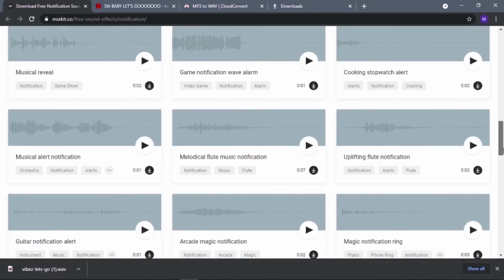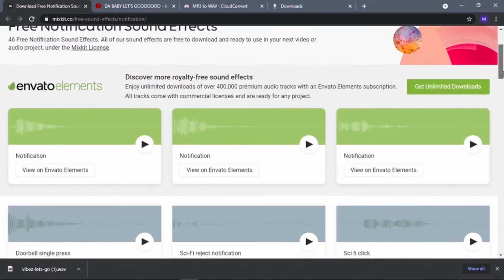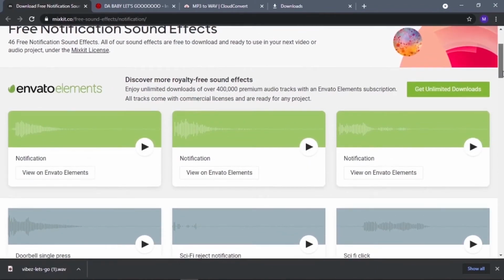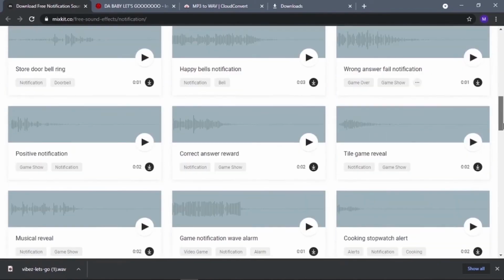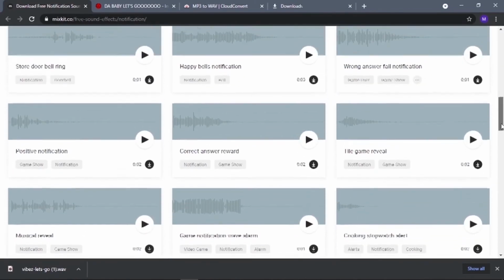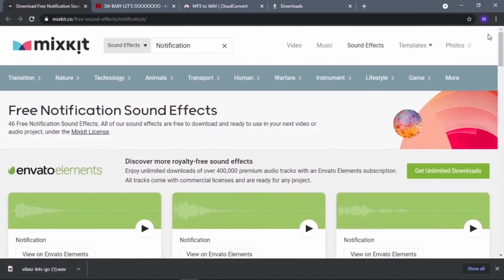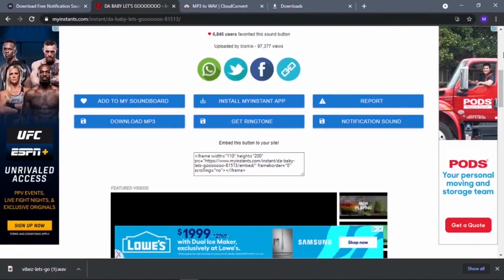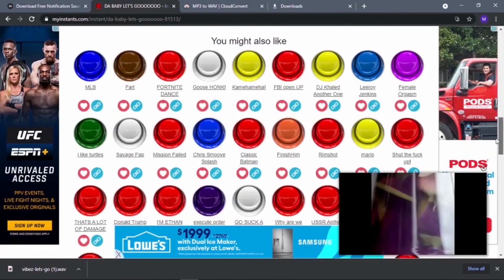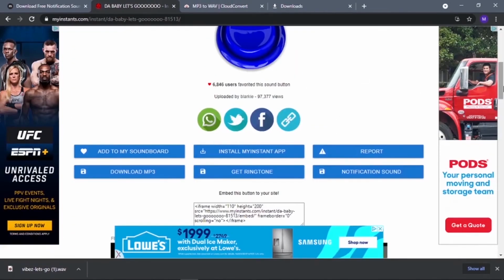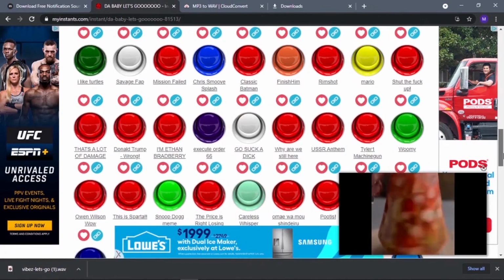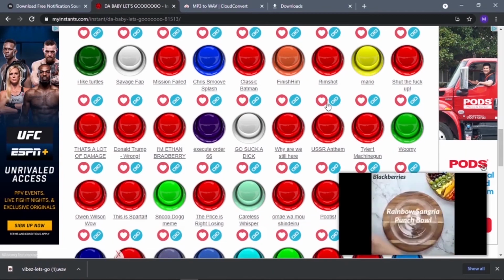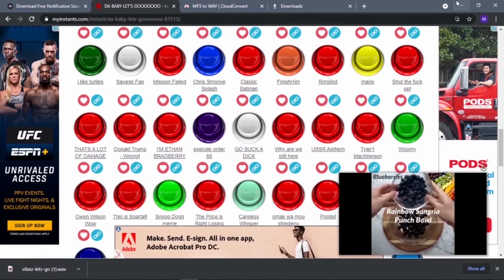This has video and audio effects, and also notification sounds you could use if you don't want to use the site that is here. But this one is the popular one because it has different kinds of fast audio.